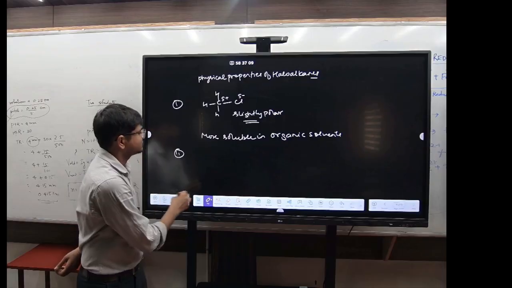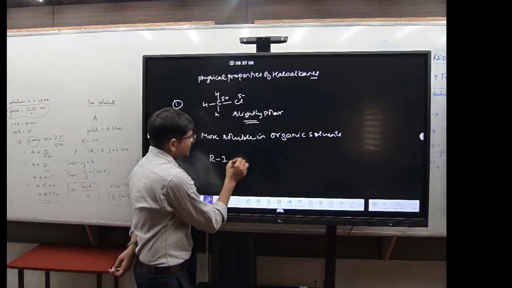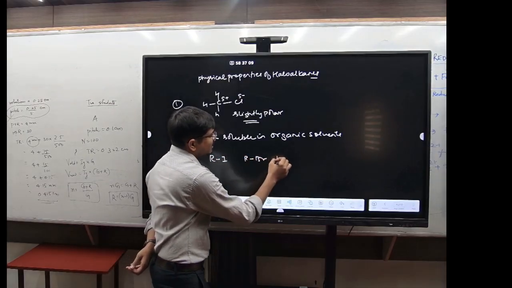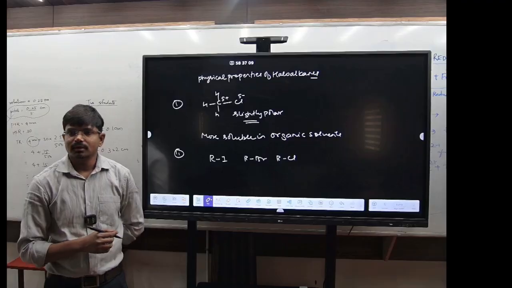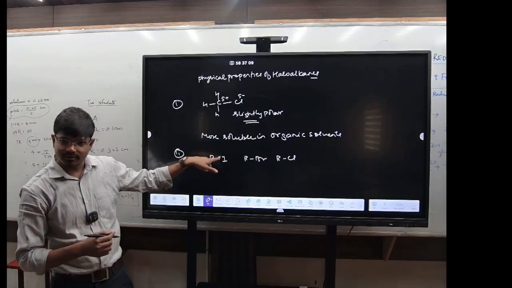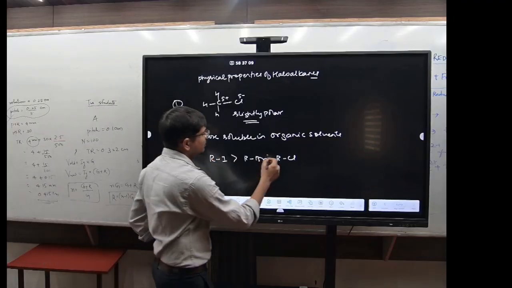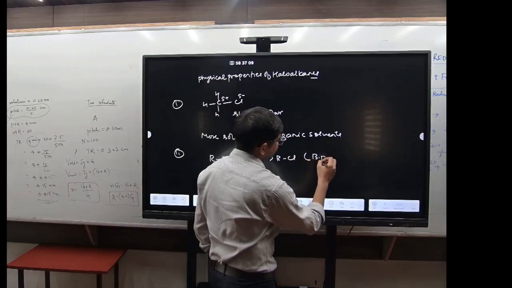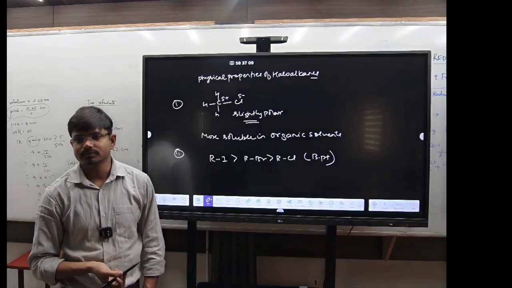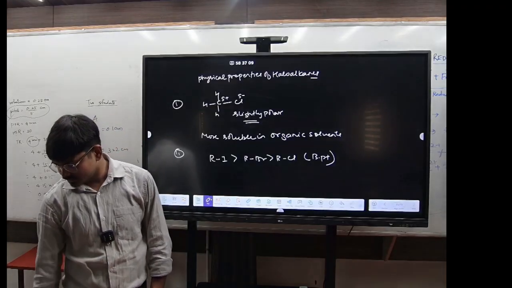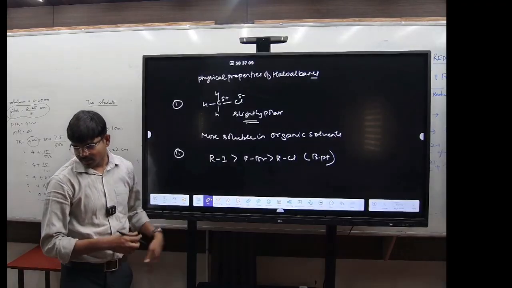Suppose you have RI, RBr and RCl. Which will have the higher boiling point? Obviously the one that has the higher molar mass, right? So this will have the higher boiling point. Write it down. Third one you write. Done this one.